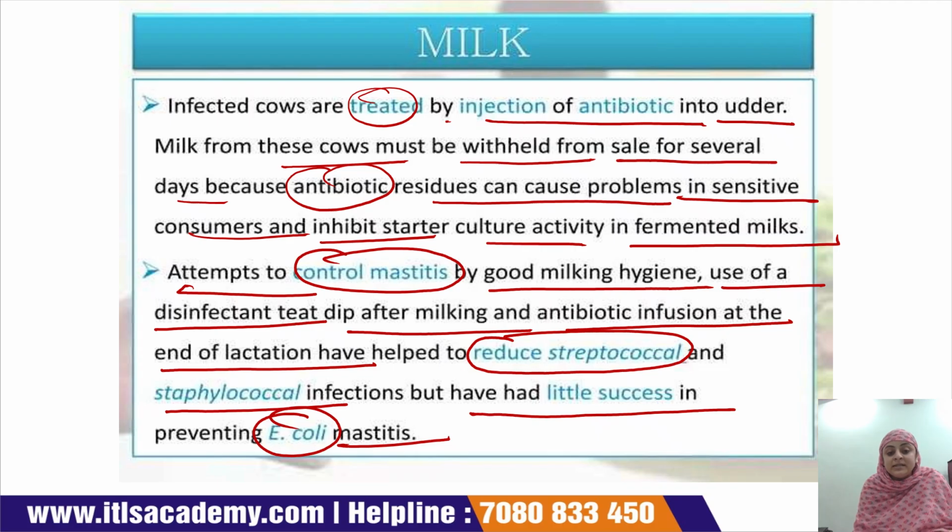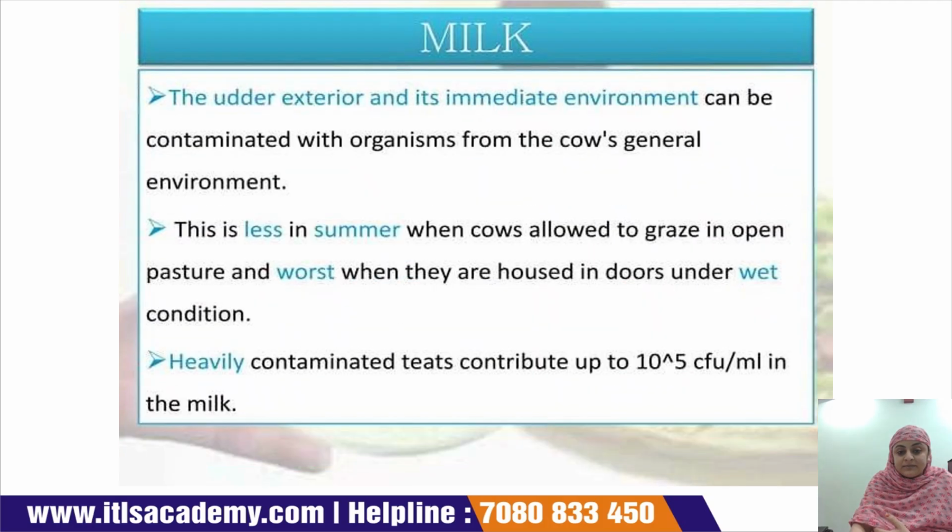Okay, so mastitis can be controlled by good milking hygiene. It can also be reduced when we treat with antibiotic infusion. That is, it reduces streptococcal and staphylococcal infection, but we get very little success in preventing E. coli mastitis.